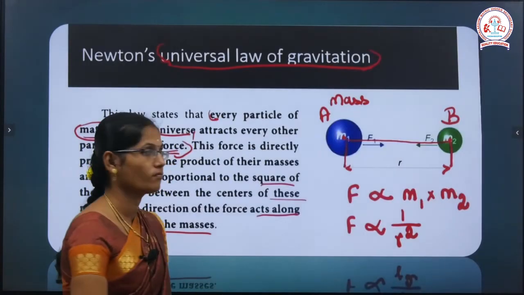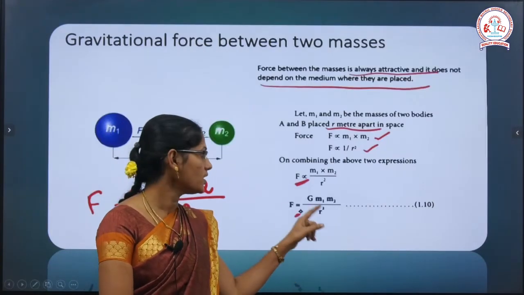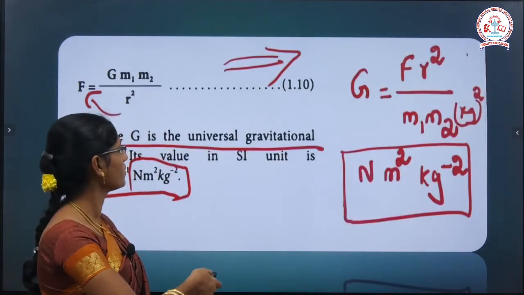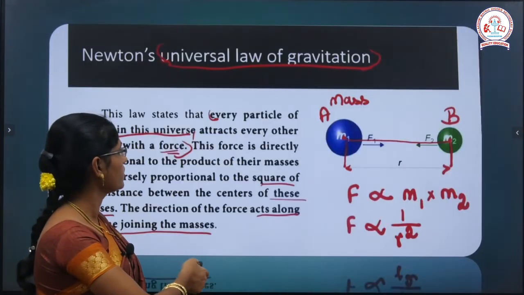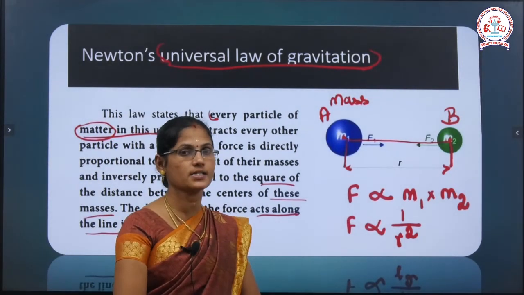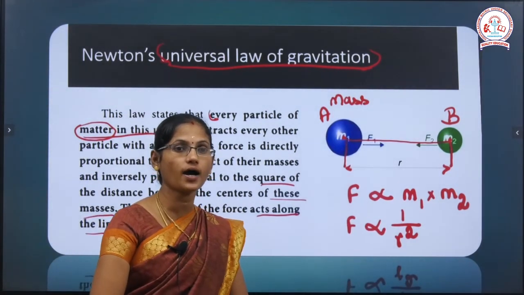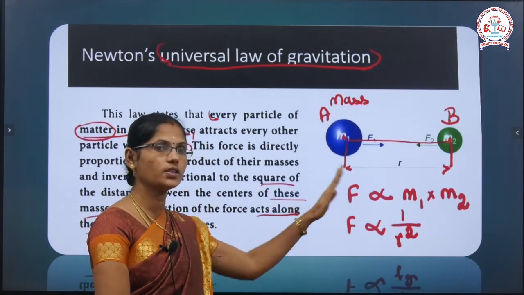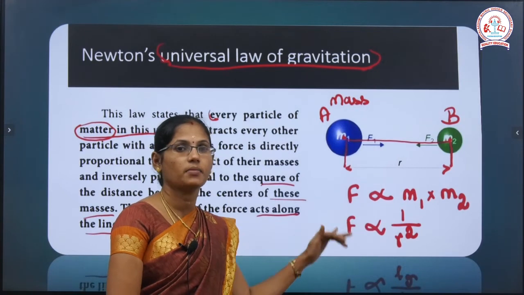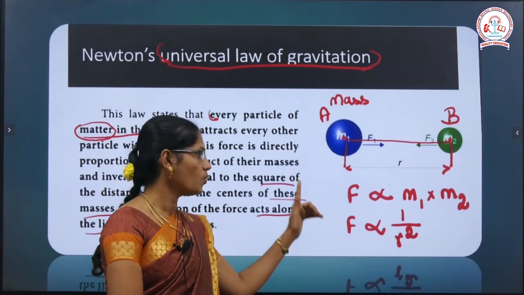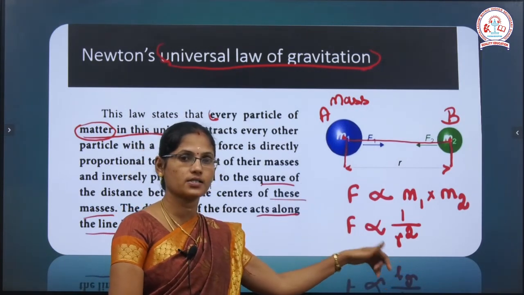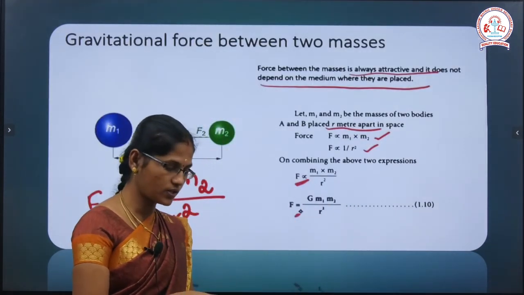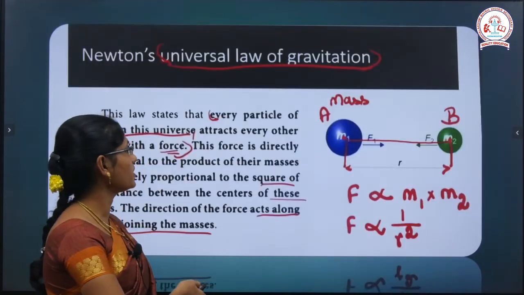Inversely proportional means if the force increases, the square of the distance r decreases. Directly proportional means both increase or both decrease, but in the inversely proportional concept, if one increases the other decreases, and if one decreases the other increases. So this is the concept of Newton's universal law of gravitation.